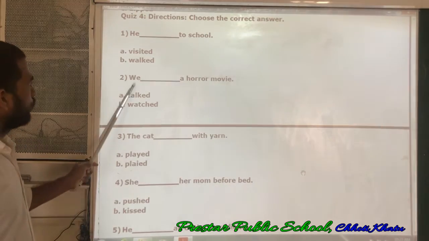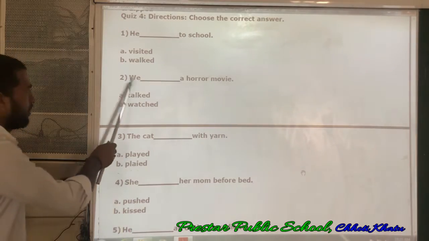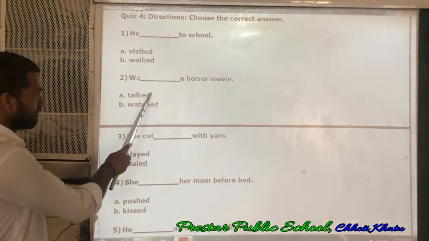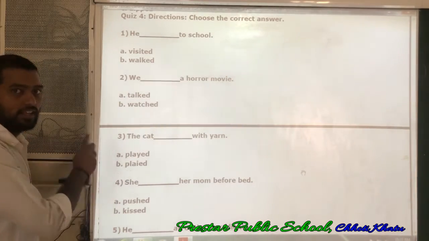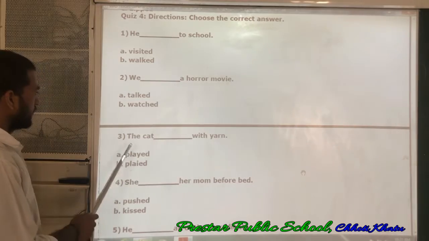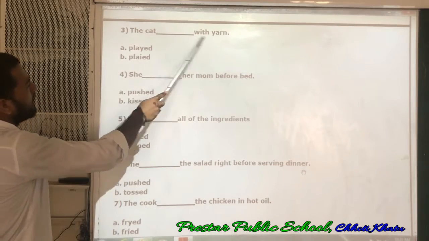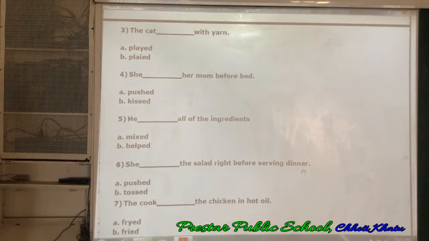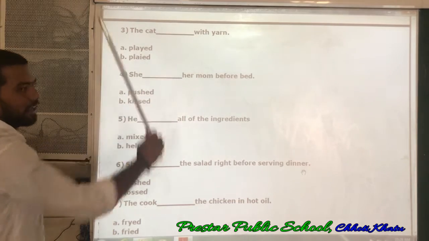Next, we ___ a horror movie. We talked a horror movie. That is a blunder mistake, means it is wrong. And we watched a horror movie. This is the correct one. Okay. Next, third one. The cat ___ with yarn. What is the correct answer? Look at the spelling. So this one is the correct one. The cat played with yarn.